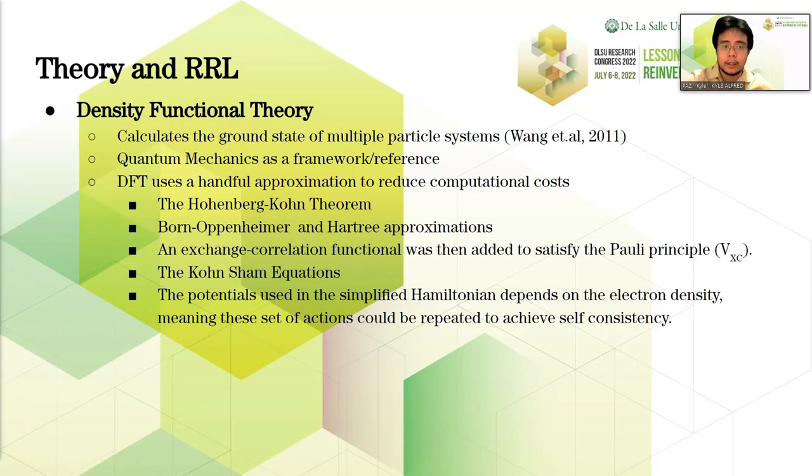An exchange correlation functional was then added to satisfy the Pauli principle, where an electron could not share the same quantum numbers as another electron. And the resulting eigenvalue equation that relies on the electron density is called the Kohn-Sham equation. This would yield the simplified wave function for the system. Now we can solve for another electron density.